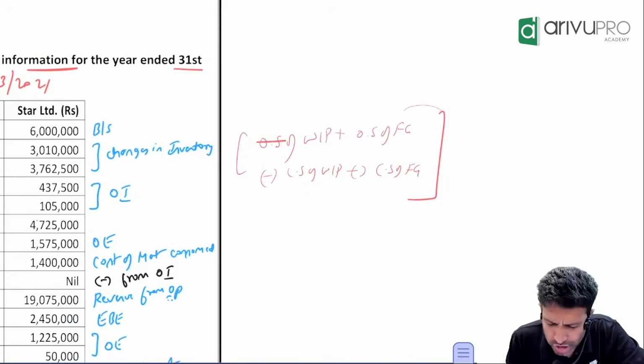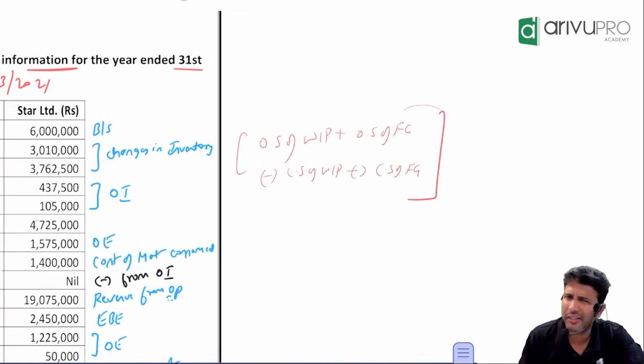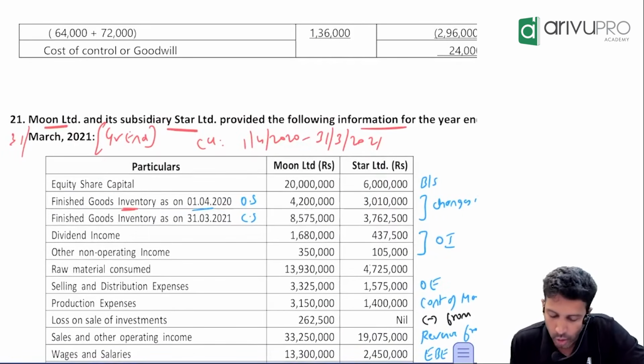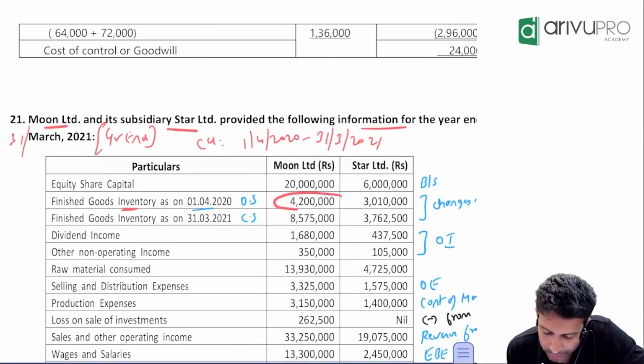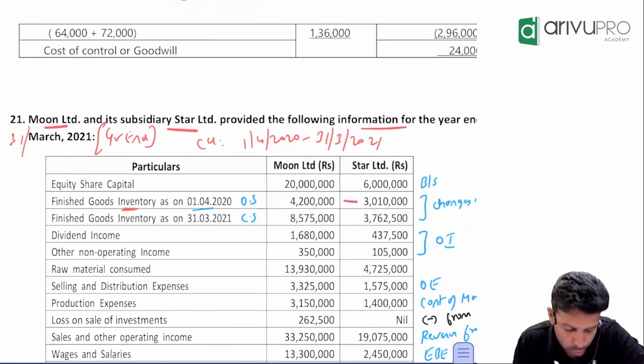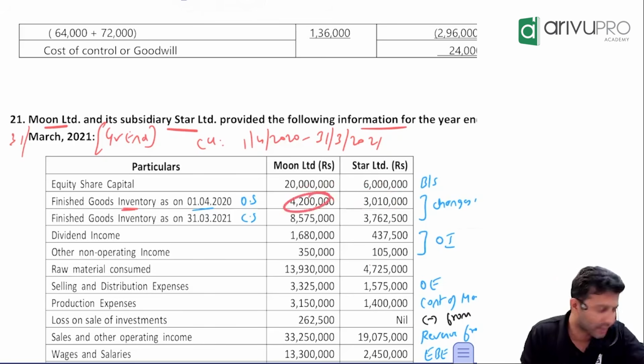Sir, in most problems, WIP information will not be available. They'll only give you finished goods. Okay, calculate. Take your calculator quickly. Opening stock was how much of finished goods? 42 lakhs. The same finished goods inventory, they have given it on 31st March 2021. So what is this? Closing stock. Don't compare these two people. This is holding company ka, this is subsidiary ka. Don't do that comparison.